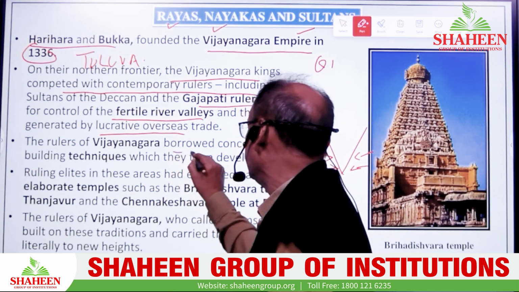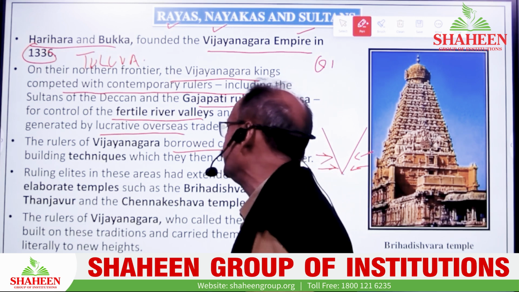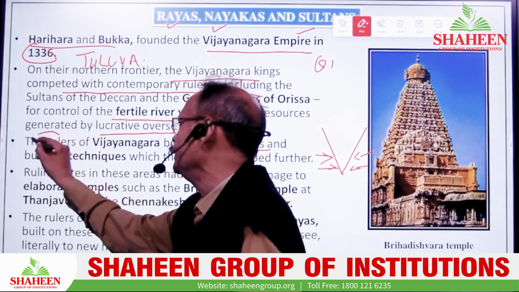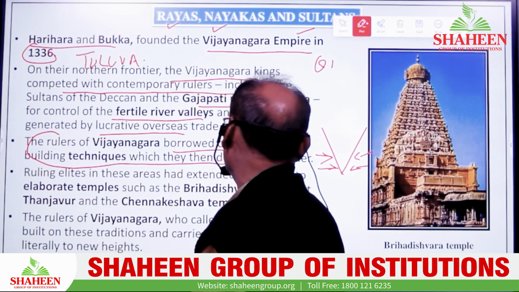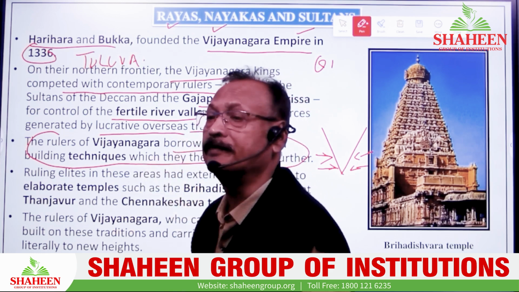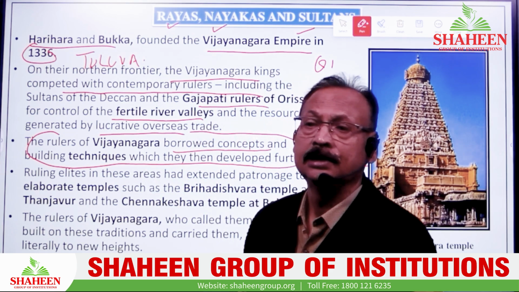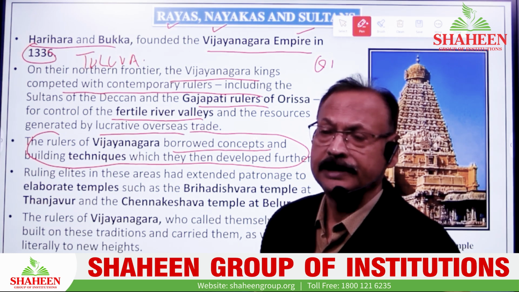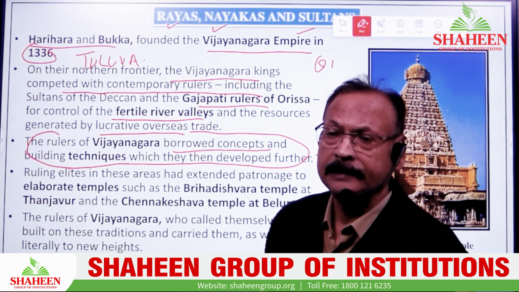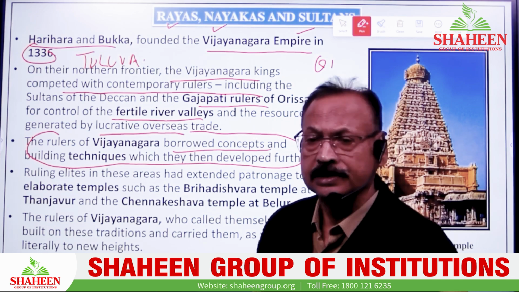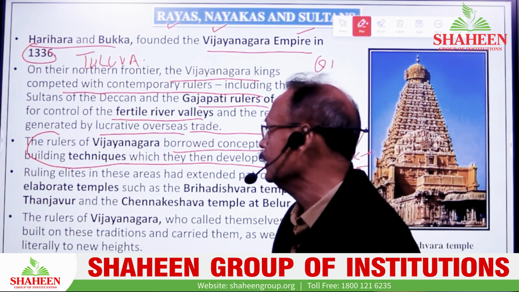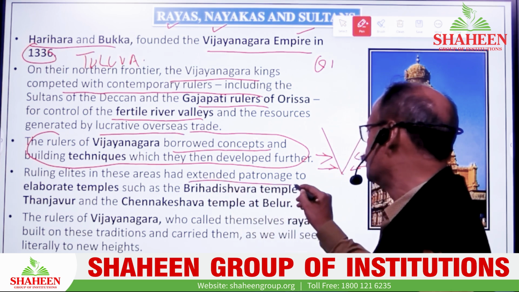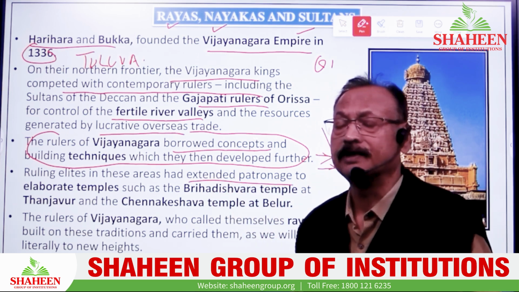The rulers of Vijayanagara borrowed the concept of what? Building techniques, which they developed further. The Vijayanagar Empire could have borrowed the technique of developing architecture from what? The Islamic world, or Turkish, or Central Asian, you can say Arabs. They developed the techniques by this time, and that is why we find a sense of composite culture over there. The ruling elite in this area had extended patronage. So note it down, patronage was one of the significant features.